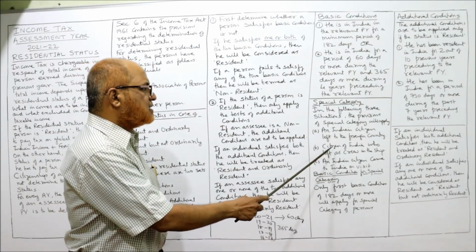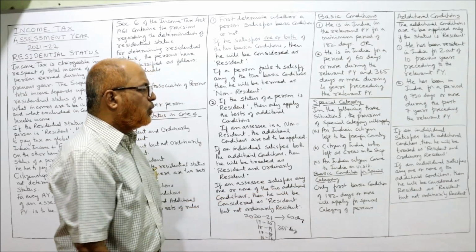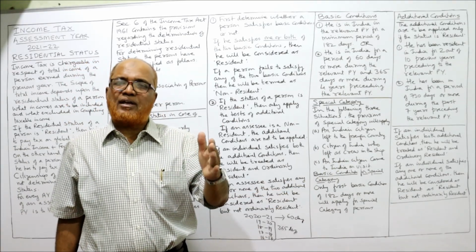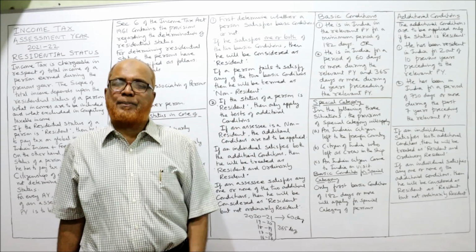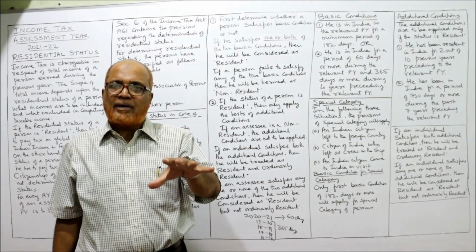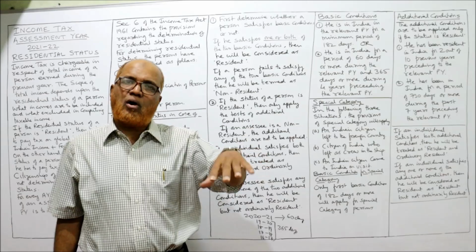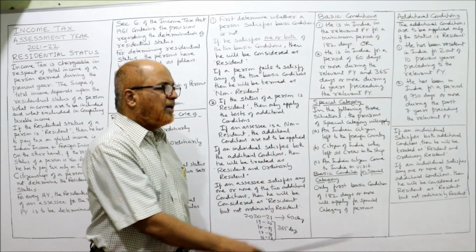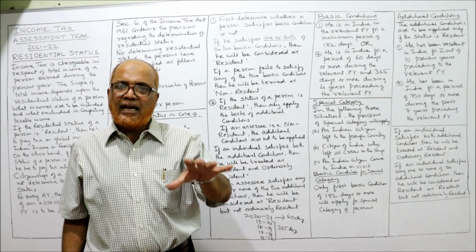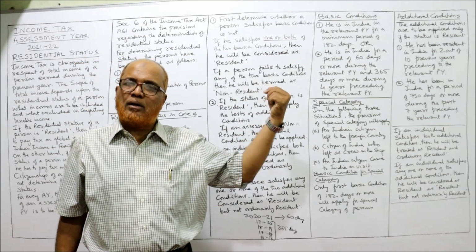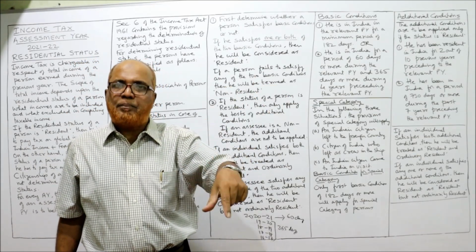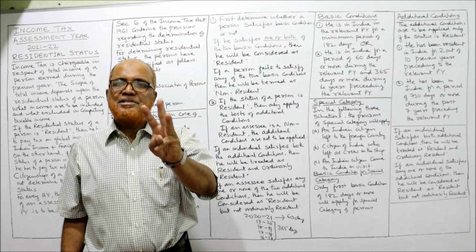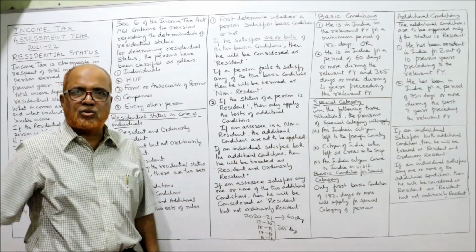Second special category is a citizen of India who left as crew in a ship. Crew means the staff employees who are working in an aeroplane or ship. Third, an Indian citizen came to India on visit: an Indian citizen who is working abroad and during the relevant previous year visited India. These three situations are called special category situations.